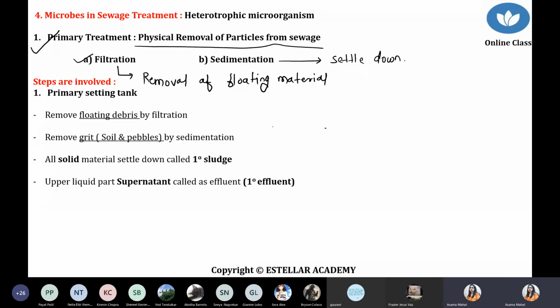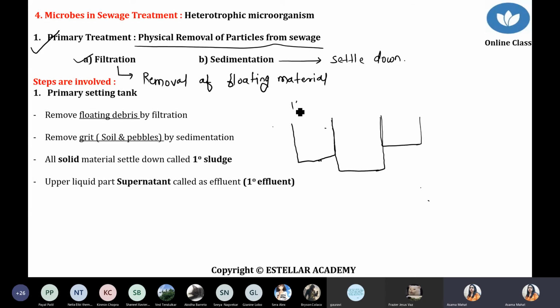Now under the primary treatment, we have to use some settling tanks. Settling tank means large size tanks. So quickly I'll give you a diagrammatic representation. For example, this is one tank. This one tank is connected with the second tank. The second tank is connected with the third tank.